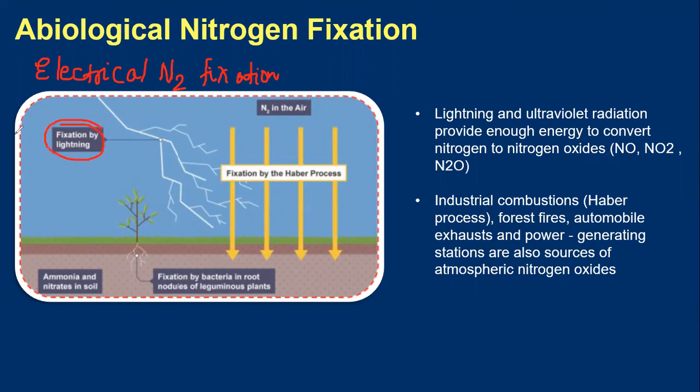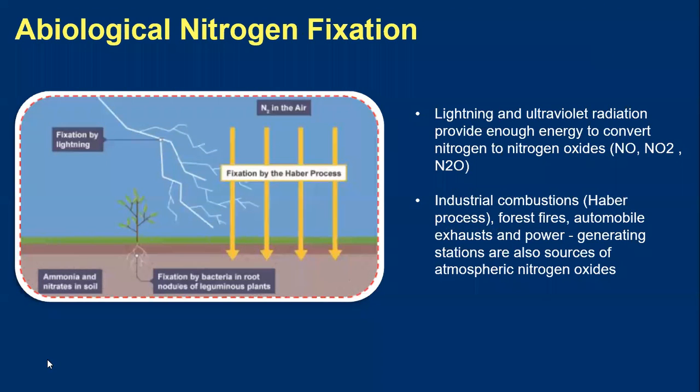And the other one is industrial nitrogen fixation. How is it happening? Either by the Haber process, the process used for the industrial manufacture of ammonia, or by forest fire, or the things happening inside the environment.